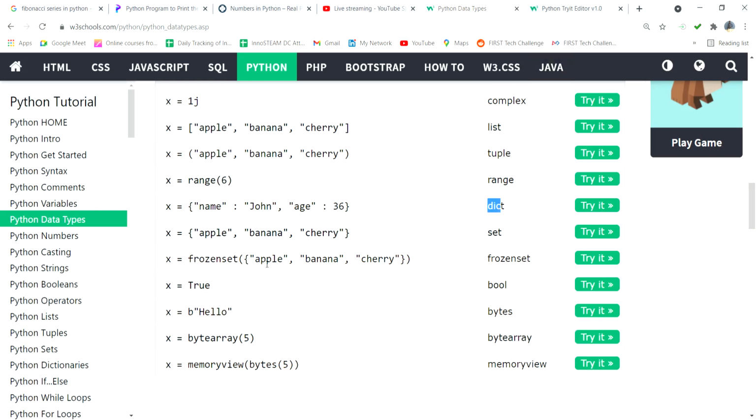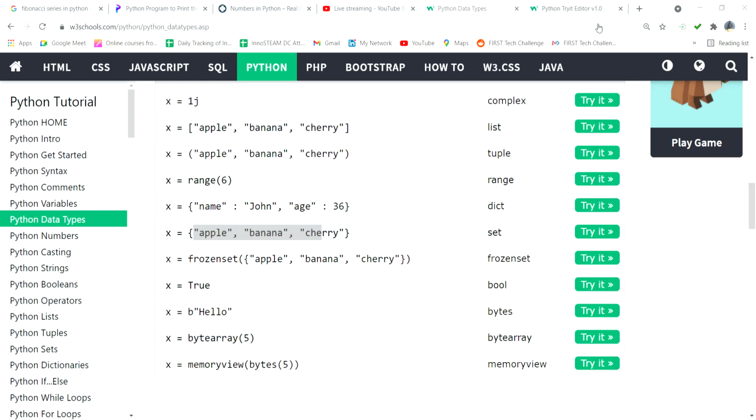Then another thing is curly braces with values, it is called a set. So what is the difference between set and dictionary? Set means we have to give a set of values only. Bananas, also different types of bananas. Fruits, vegetables, flowers. Different values we can put here. That is called a set.